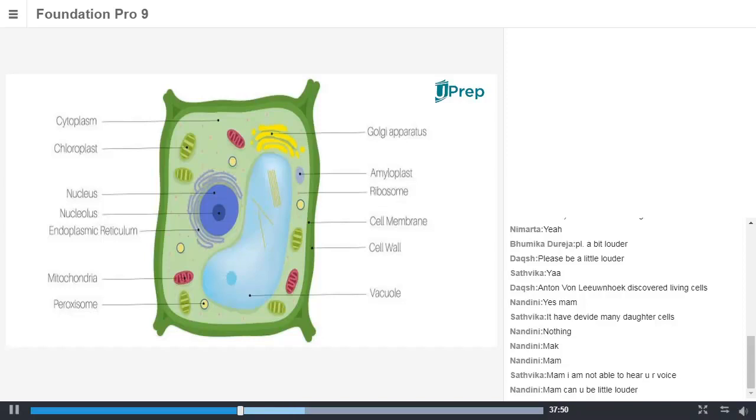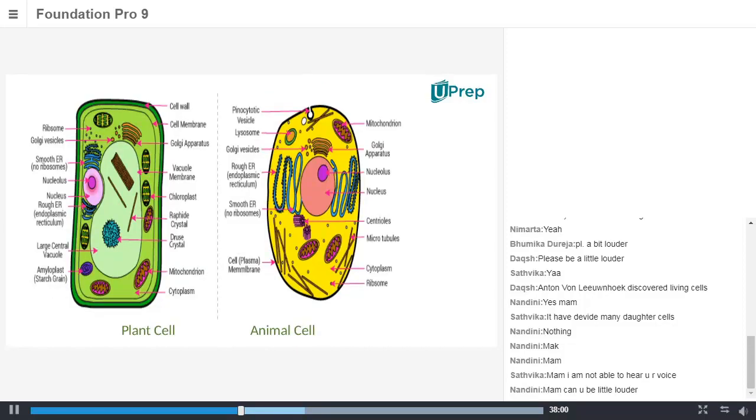Nandini, are you able to hear me? Yes, ma'am. Okay. So the plant cell has a big vacuole at the center. If you observe the difference between a plant cell and an animal cell in this slide, the plant cell is the green structured one and the animal cell is the yellowish orange structured one. If you keenly observe, there is a big central vacuole in case of plant cell, whereas in animal cell there is a big nucleus in the center of the cell. Can you see the difference?